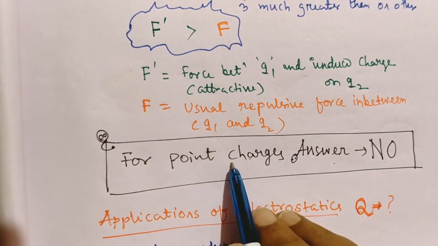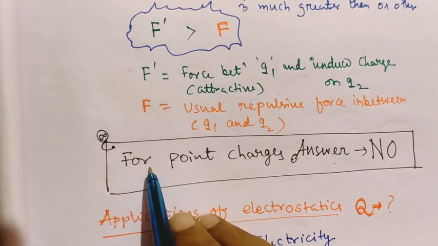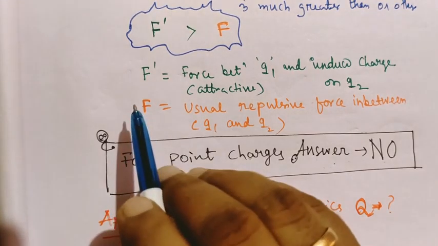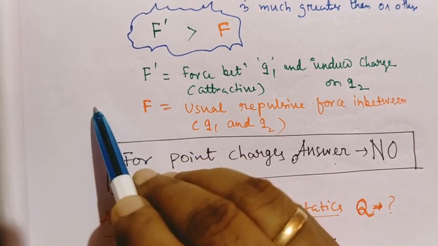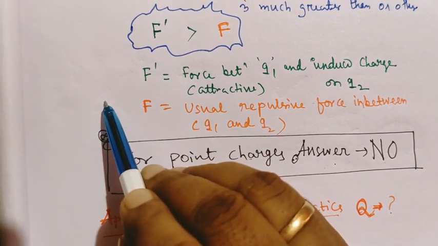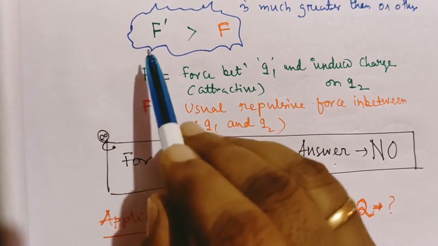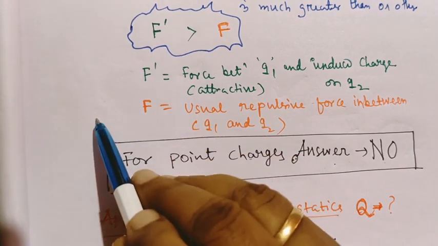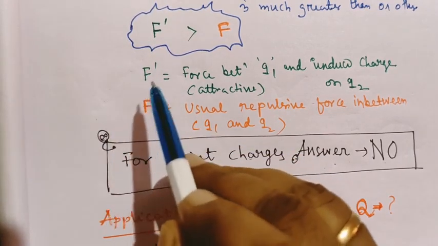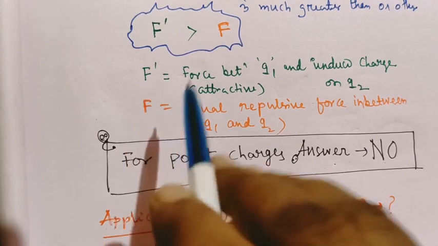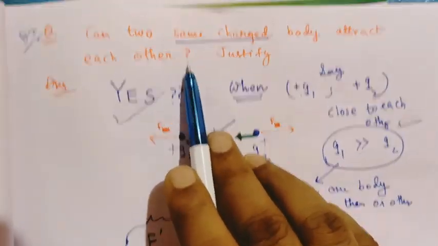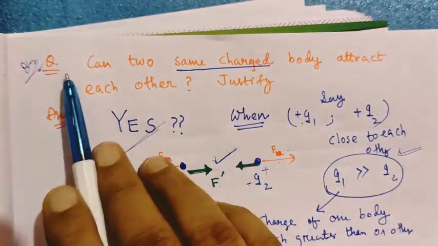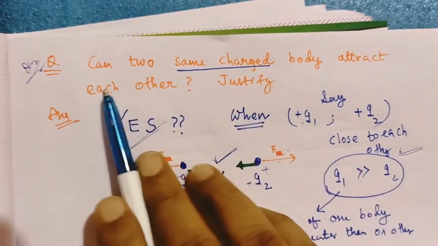That's why in our property we have written two like point charges or two unlike point charges. Like point charges always repel each other. Unlike point charges always attract each other. But can similarly charged bodies attract each other if they are not point charges? If this type of question is asked, we will answer accordingly.